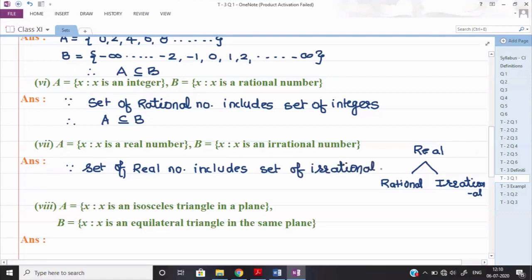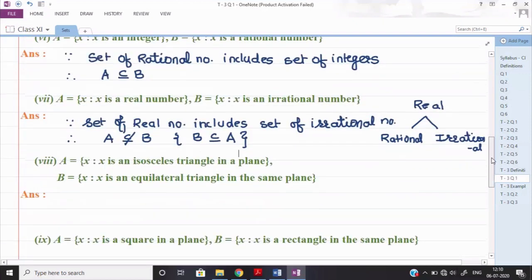now you observe here who is part of the other. A includes all the elements of B, but B does not include the elements of A. So here we can say that therefore A cannot be a subset of B. However, we can say that B can be a subset of A, that is possible. Okay, that we can't deny. B can be a subset of A, but in the question they are asking whether A is a subset of B or not, so A cannot be a subset of B.